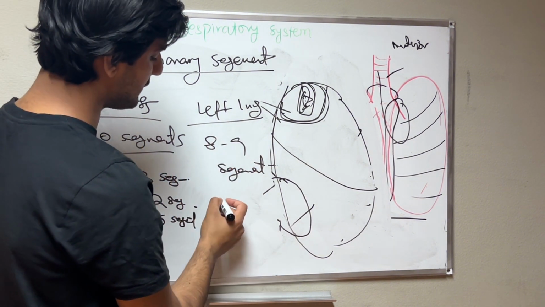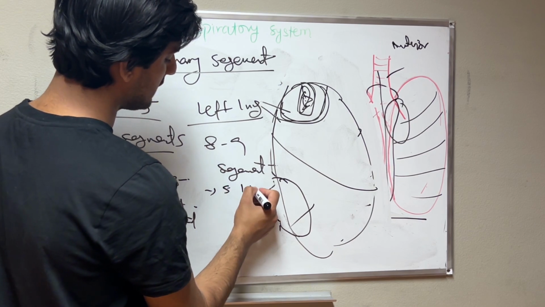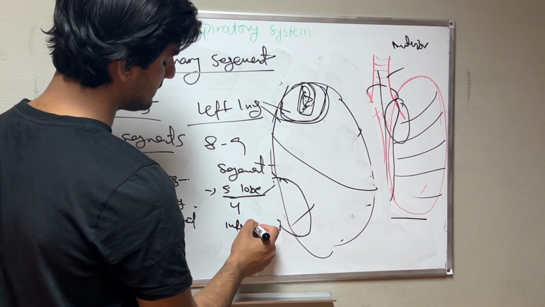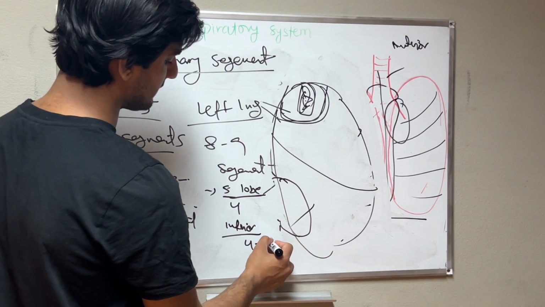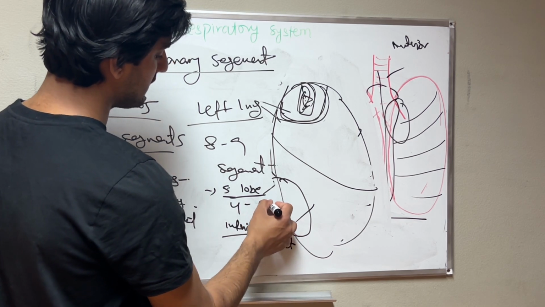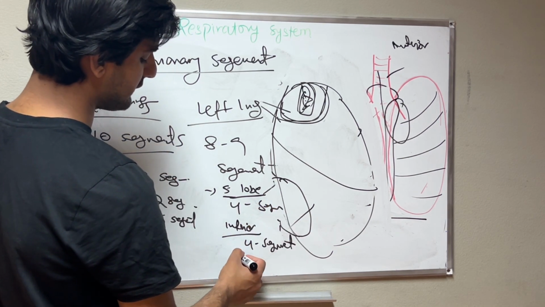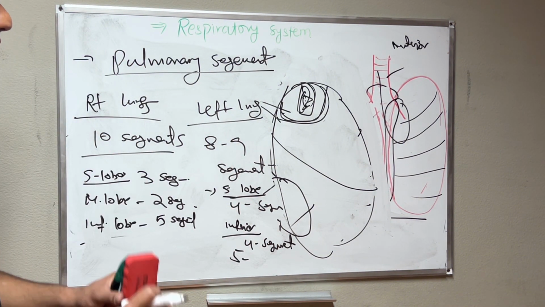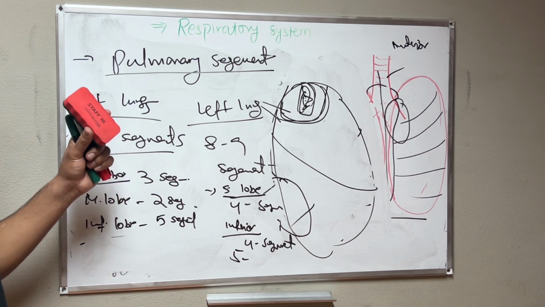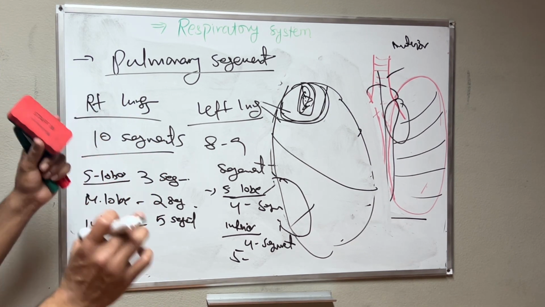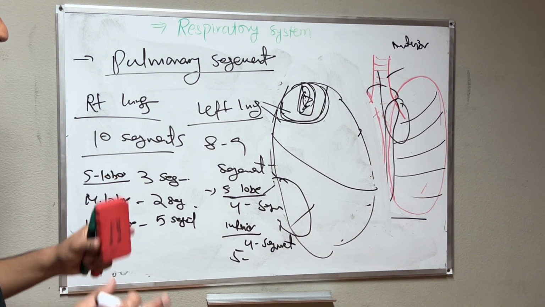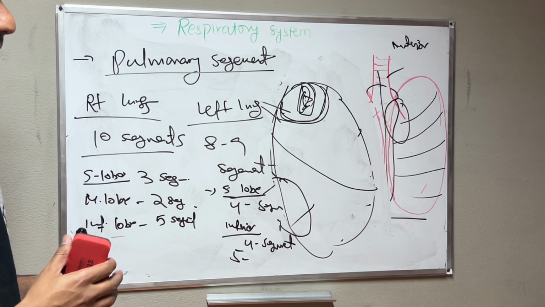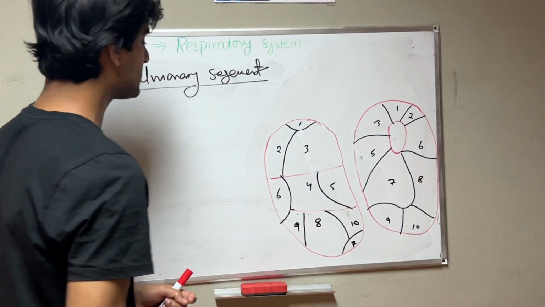If you talk about the left lung, we have 2 lobes. In the superior lobe we have 4, and in the inferior lobe we also have 4 segments. But in some patients we have 5 inferior segments, because I told you we have 8 to 9 segments. These are the information about the pulmonary segments and about the right and left lung differentiation, surfaces, parts and margins.